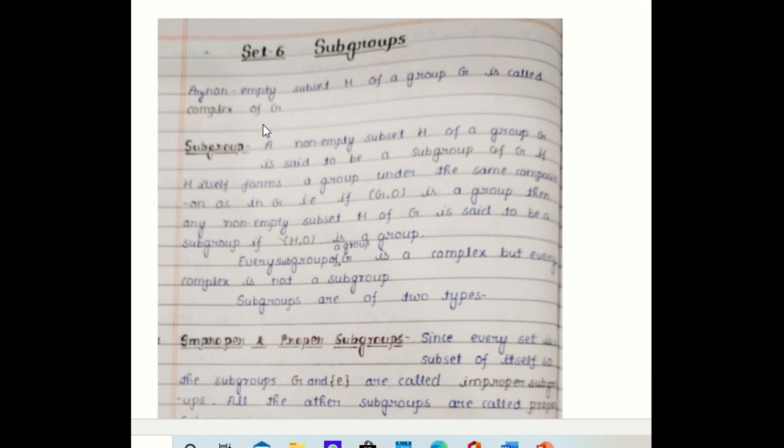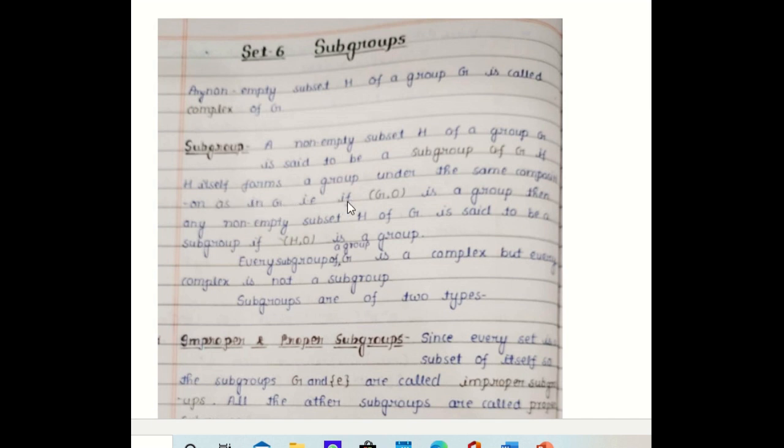If we take any subset of a group, whether it is a subgroup or not, it is called a complex. But if that non-empty subset forms a group with respect to the same operation as the operation of group G, then that algebraic structure is said to be a subgroup. So let G be a group, and a non-empty subset H of group G is said to be a subgroup of G if